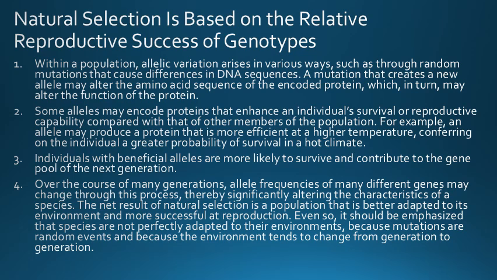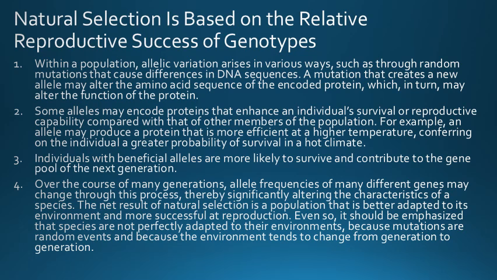The next point is that some alleles may encode proteins that enhance an individual's survival or reproductive capability compared with that of the other members of the population. For example, an allele may produce a protein that is more efficient at a higher temperature, conferring on the individual a greater probability of survival in a hot climate.